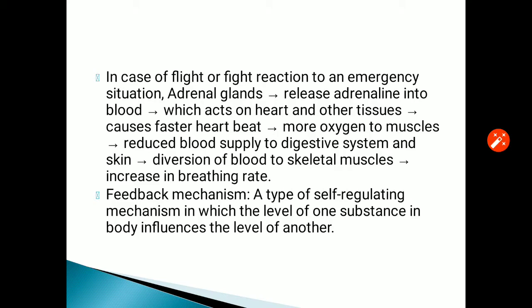Now there is a mechanism regarding hormone balance in the body, which is termed the feedback mechanism. It is basically a type of self-regulating mechanism in which the level of one substance in the body influences the level of another. That means hormones are regulated by themselves in the body, and that mechanism of controlling the level of hormones in the body under normal conditions is termed the feedback mechanism.